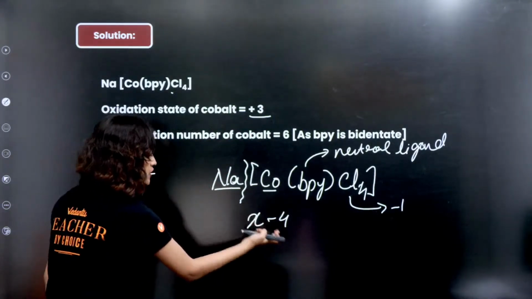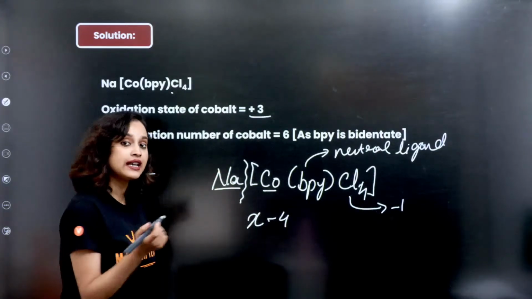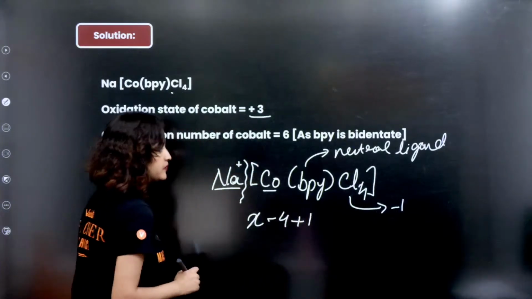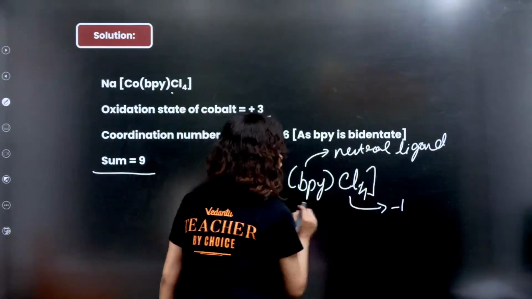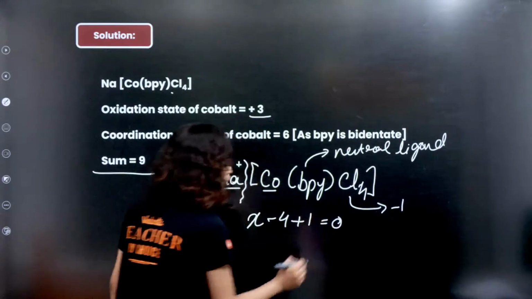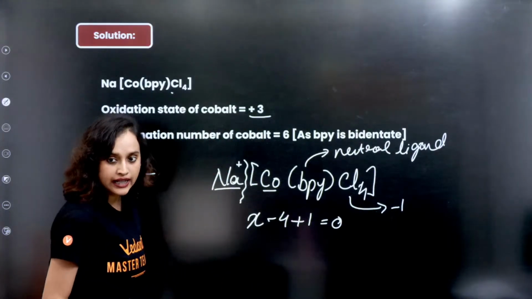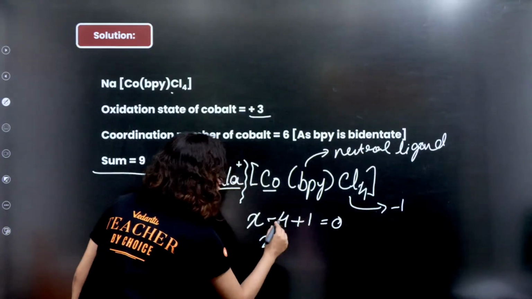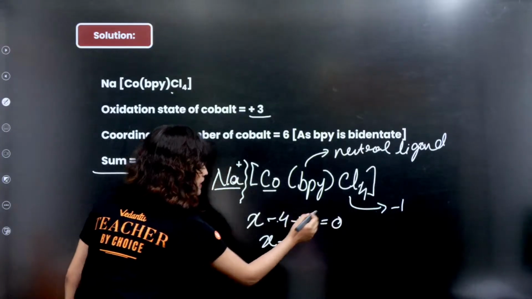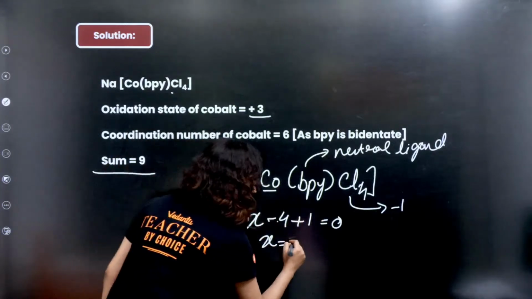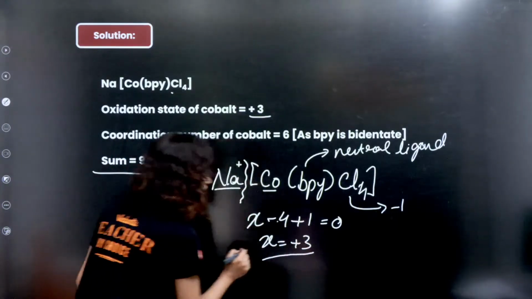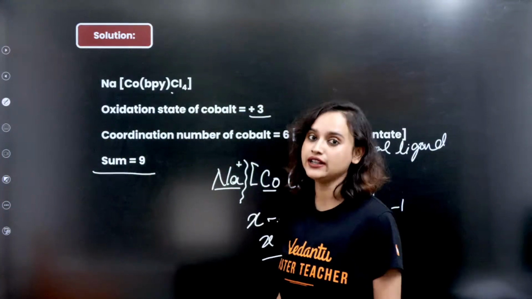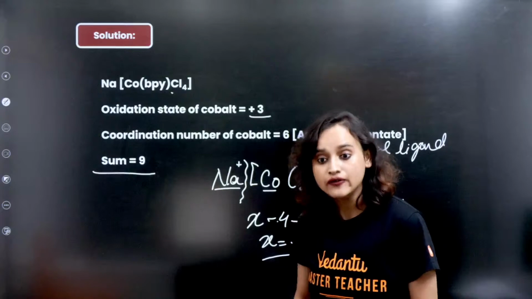Correct. Now -4 and Na. Na is always a plus, right? So -4 plus 1, and the whole of this we will equate to 0. Now X is equal to, -4 will go this side, plus 1 will go that side. So that means it will be +3. This is how you find out the oxidation state. Got it? Very good, Arun.